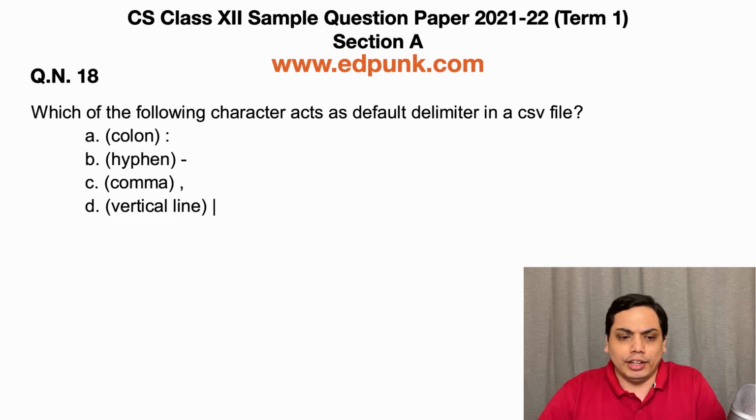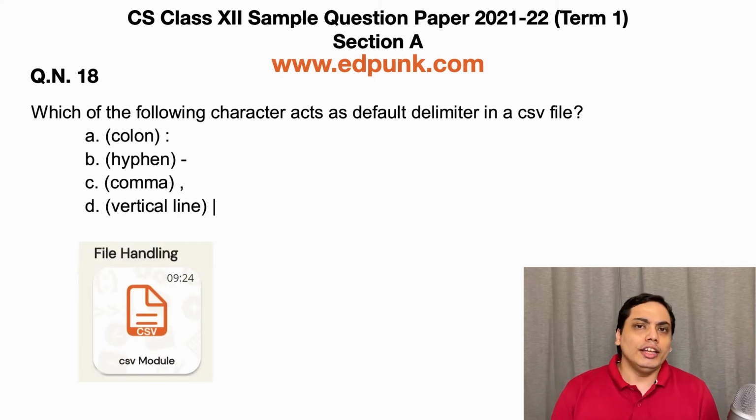Question number 18. Which of the following character acts as a default delimiter in a CSV file? Option A, colon. Option B, hyphen. Option C, comma. Or option D, the vertical line.